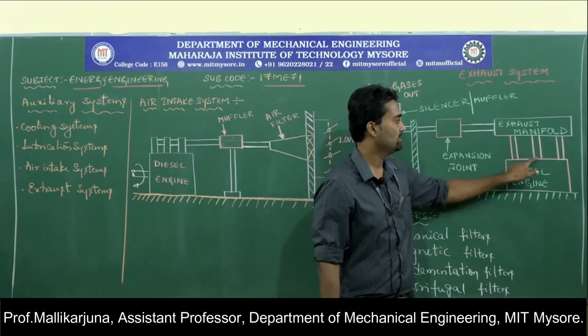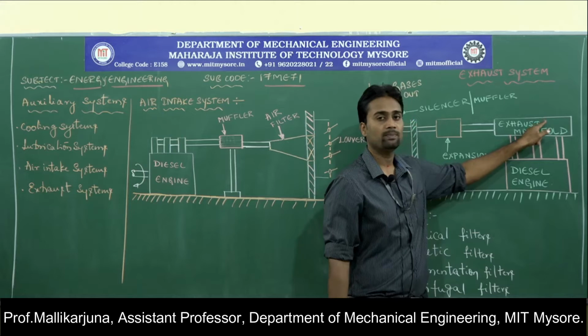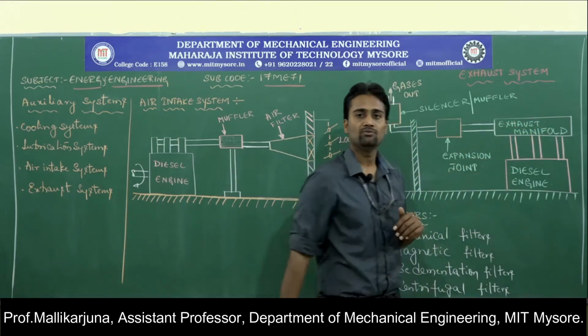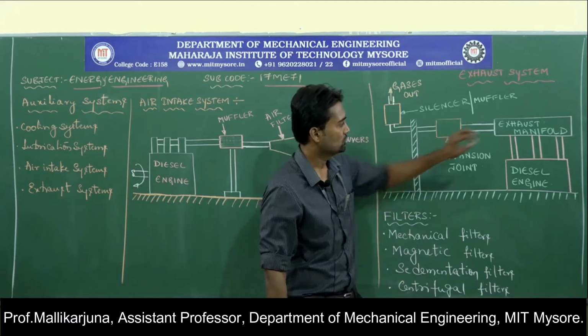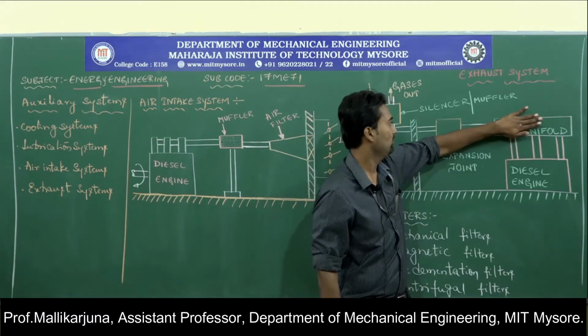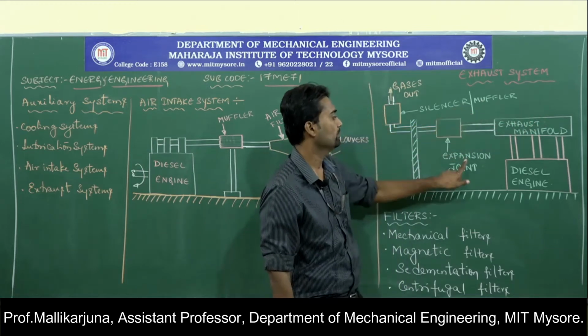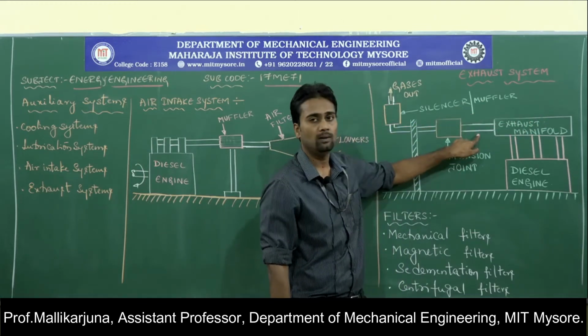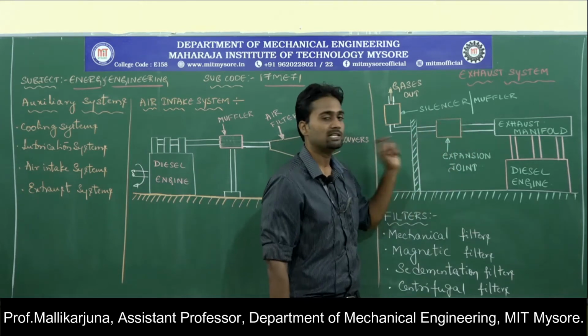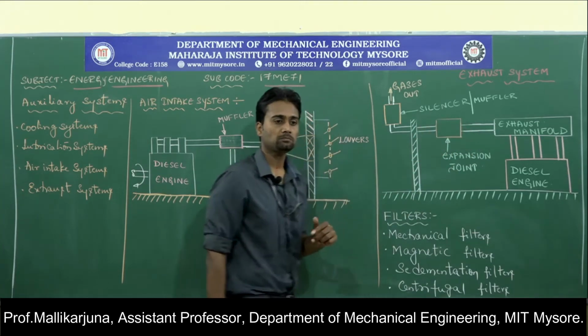Exhaust gases will be sent through these passages into the exhaust manifold, through which it will be sent for the further action. So burnt gases will be entered into this exhaust manifold, then it will be passed through expansion joint through a passage. Let us concentrate on this device now, expansion joint.